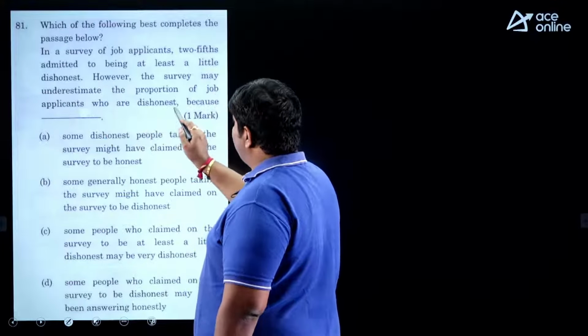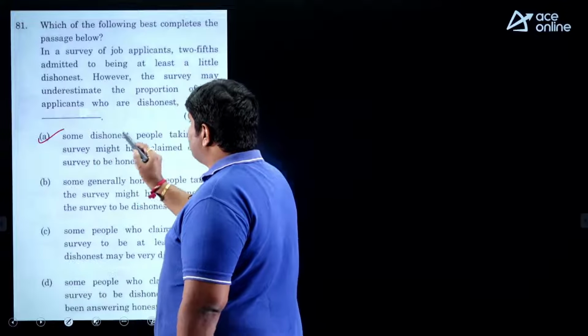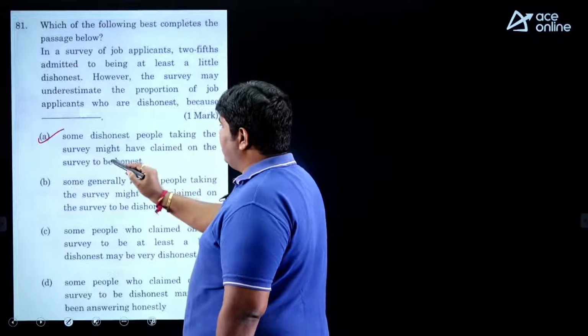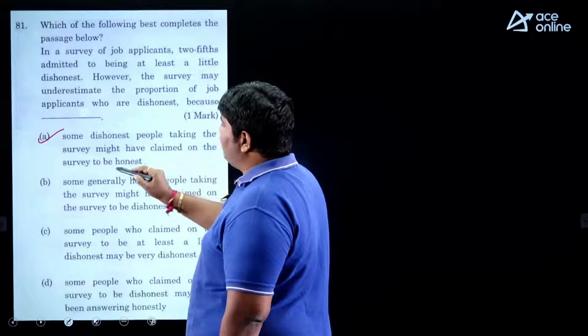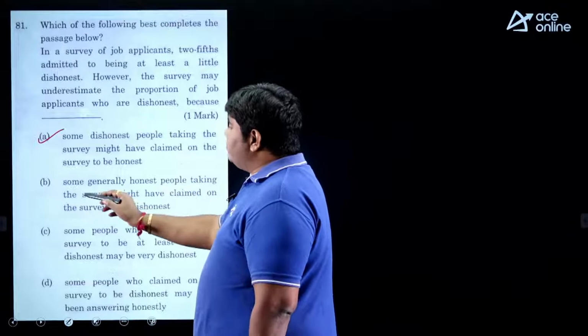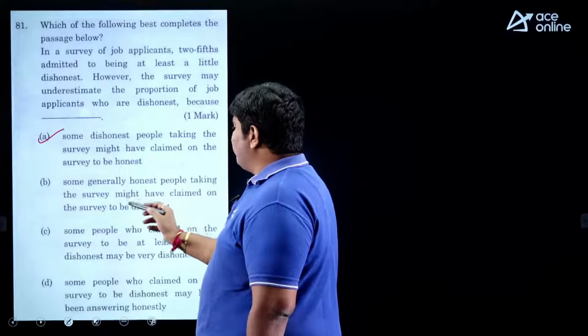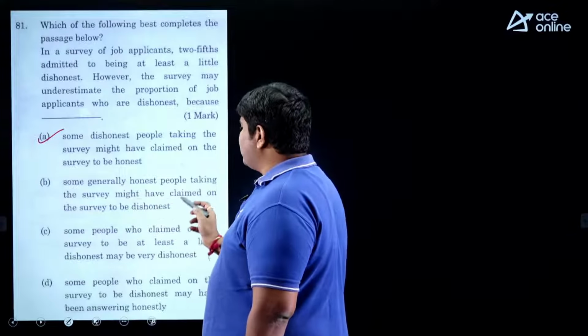According to the options, option 1 is the suitable one: some dishonest people taking the survey might have claimed to be honest. Some generally honest people taking the survey might have claimed to be dishonest. Wrong, wrong, wrong.